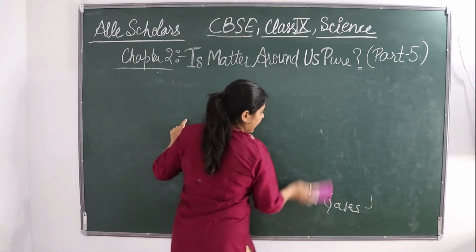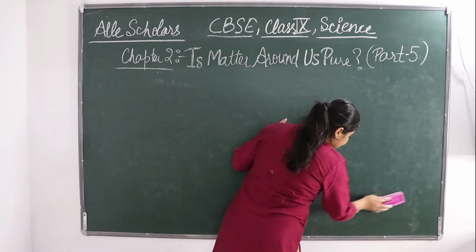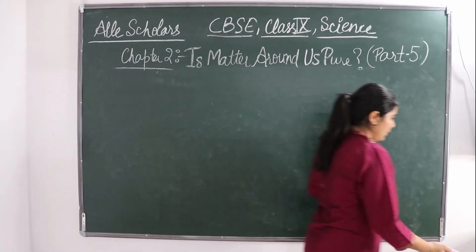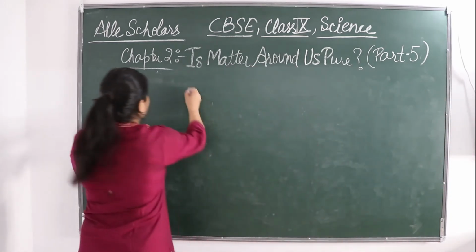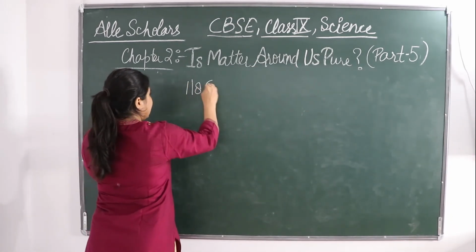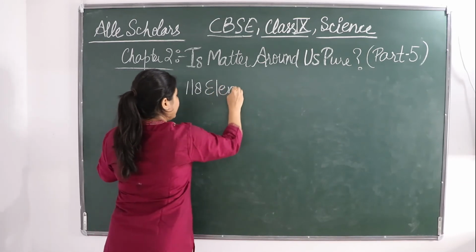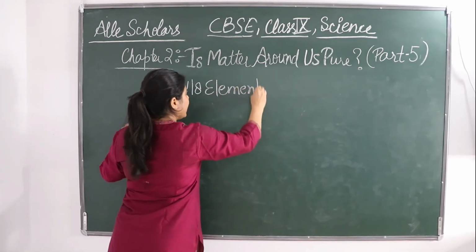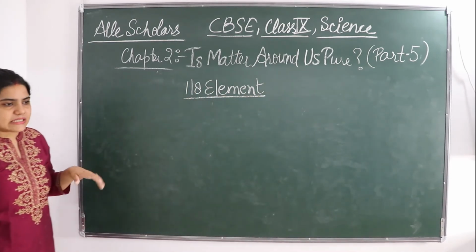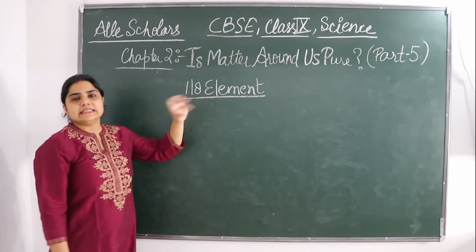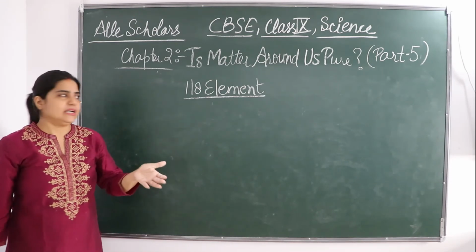There are 118 elements. This periodic table which I am talking about has all these elements in it, and all these elements have their different properties.